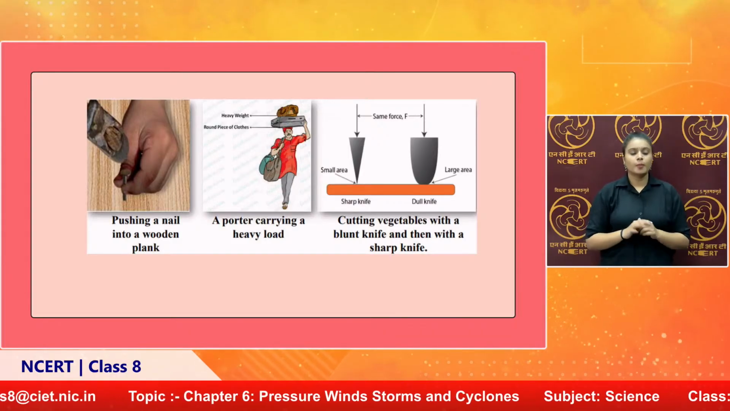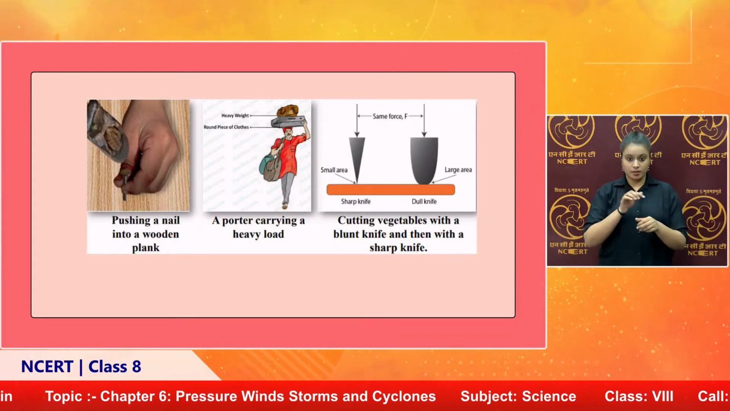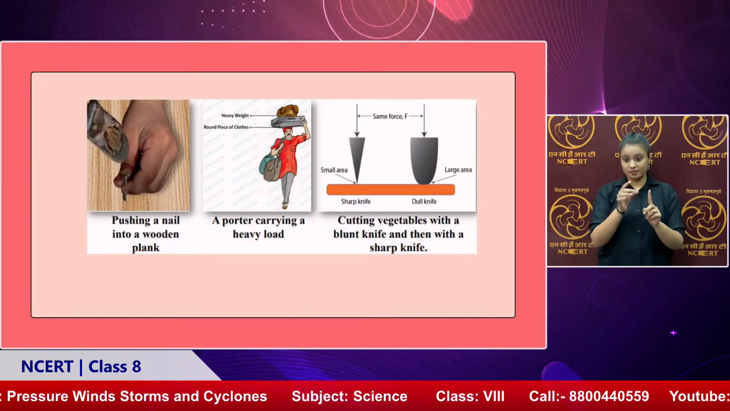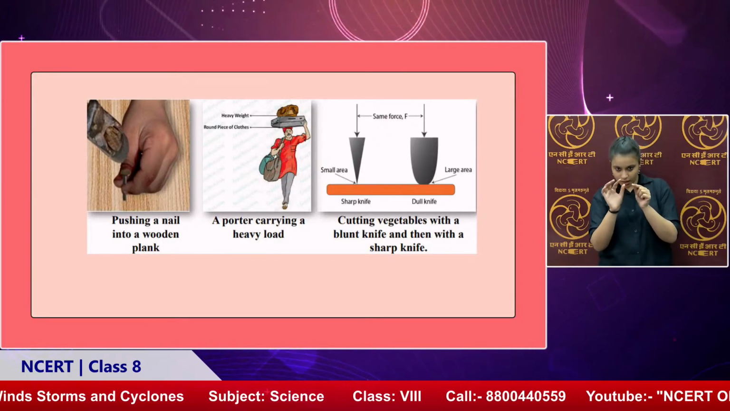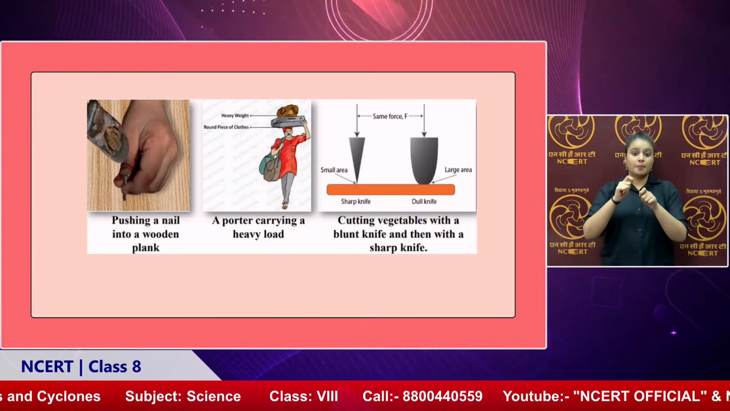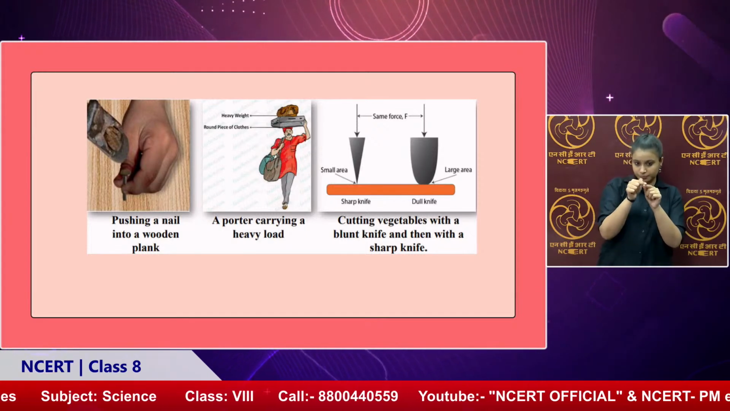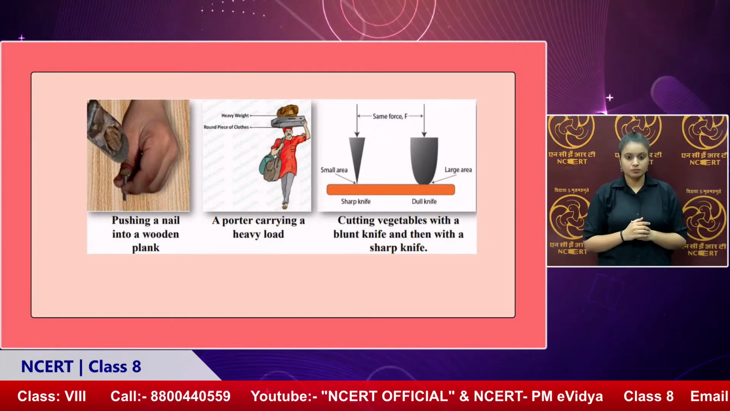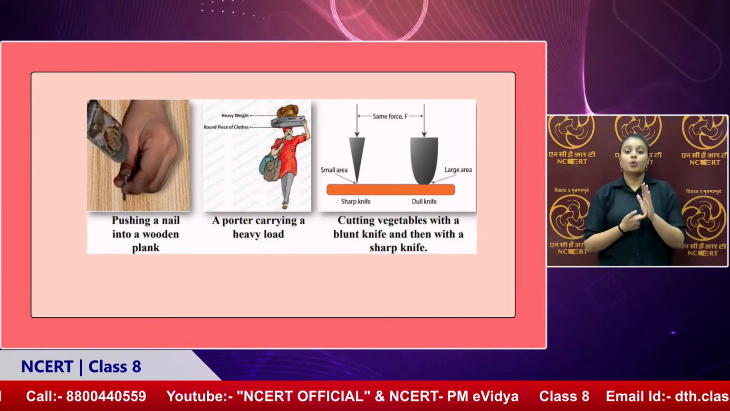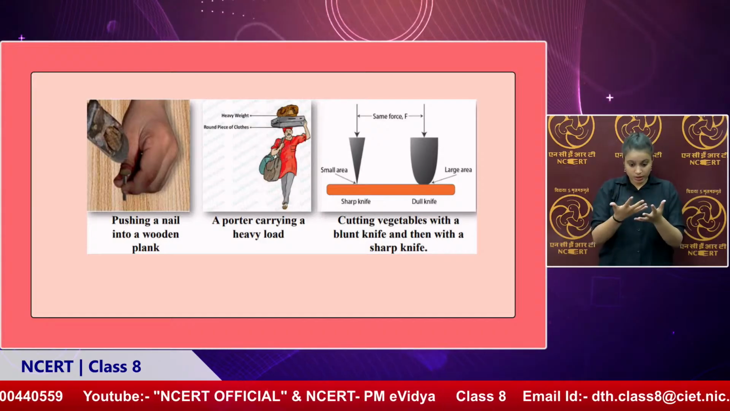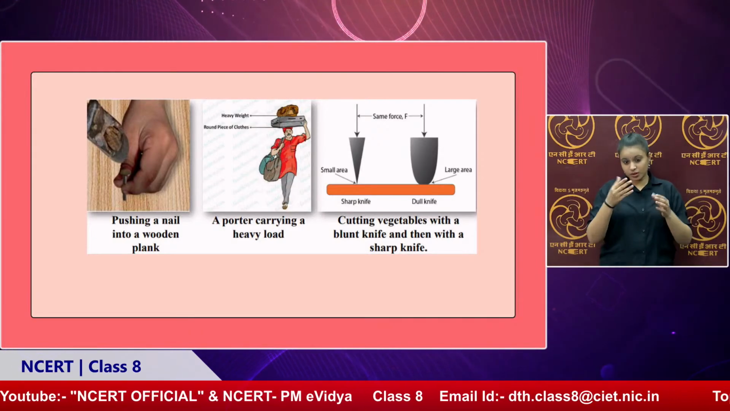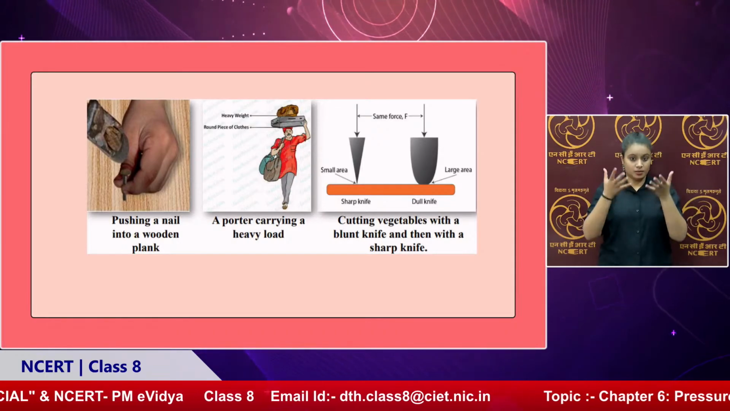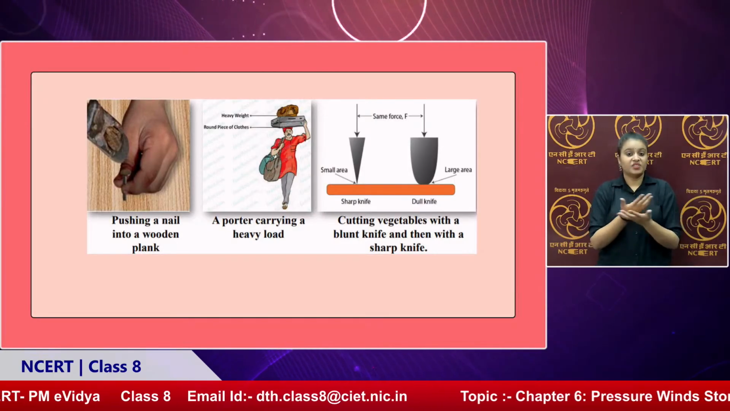The very first example is pushing a nail into a wooden plank. We all have seen the nail. We insert it from the pointed side. There's a blunt side to the nail and there's a pointed side. So we hammer over the blunt side, and the pointed side goes into the wood or into the wall. Second example: there's a porter who is carrying a heavy load. They don't keep the load right over their head. They wrap a round piece of cloth and keep it on their head, and over that the load is kept.